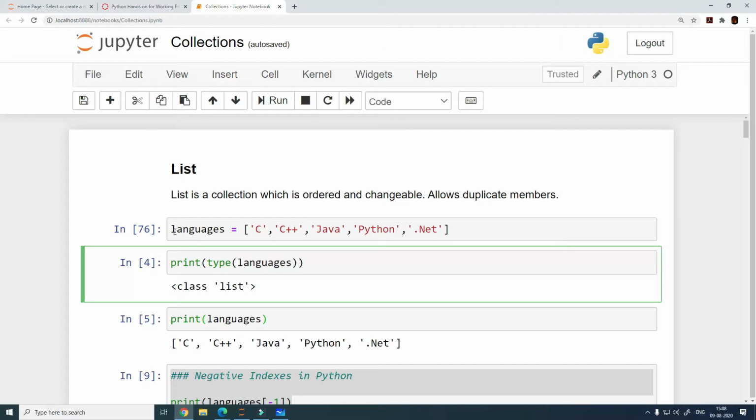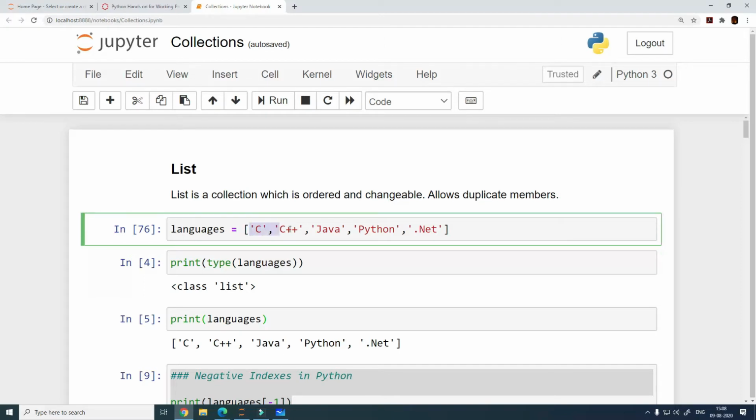In the same way, the way we are defining a list here is a group of programming languages. It does not necessarily mean that all the items in a list should have some similarity within them. They may be dissimilar as well.